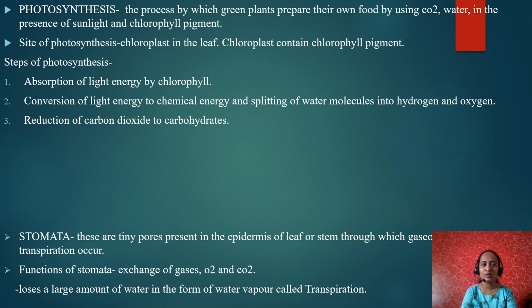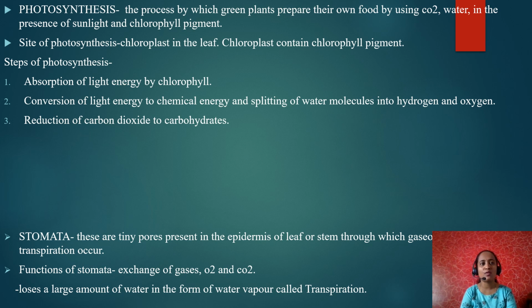What exactly is the chloroplast? Chloroplast is one of the plastids present in leaf. There are 3 different types of plastids: leucoplast, chloroplast, chromoplast, out of which chloroplast is the site of photosynthesis. Chloroplast contains chlorophyll pigments. The main function of chlorophyll pigment is to entrap or absorb sunlight.